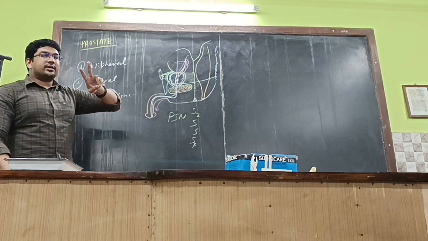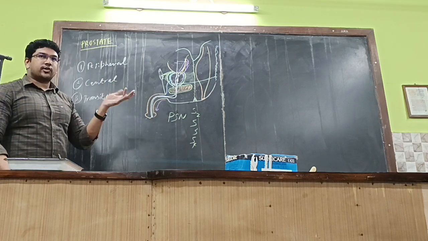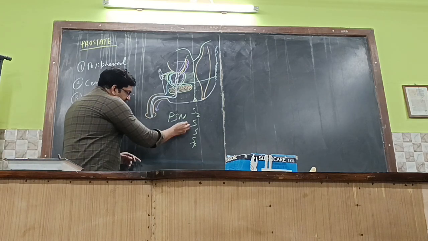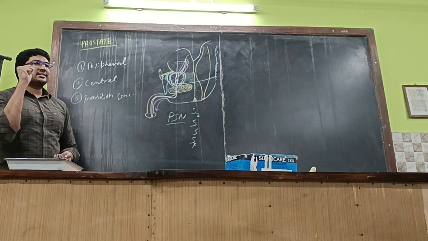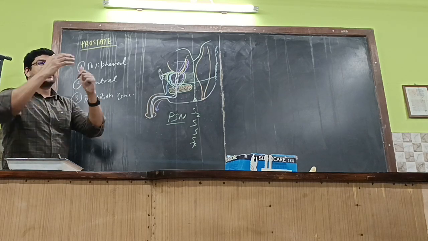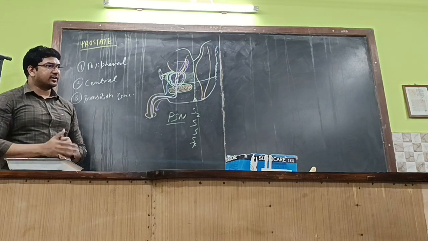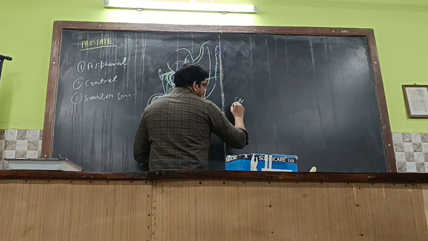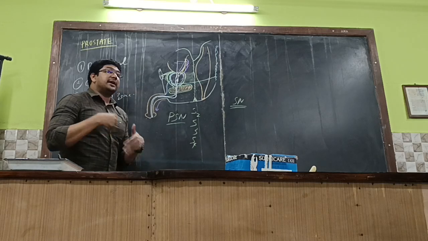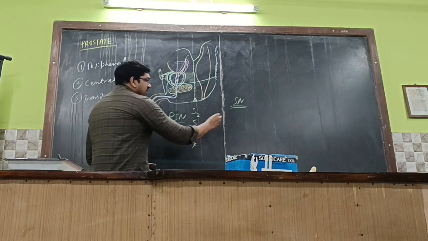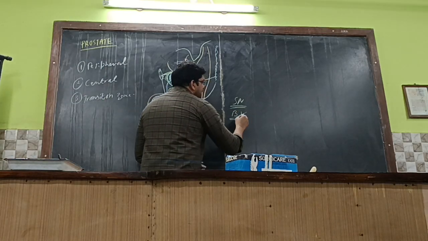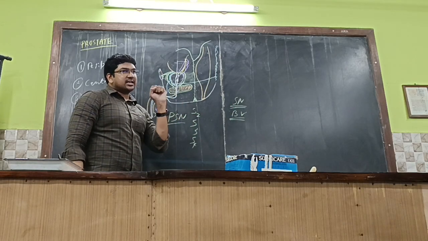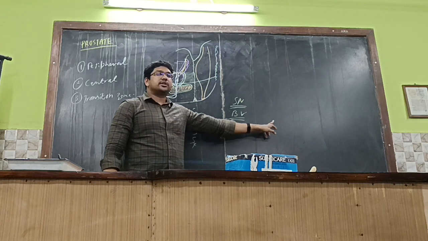See, two entities over here, for any gland, not only the prostate, any other salivary glands, whatever it might be. The parasympathetic nervous system will be squeezing the glands to secrete the secretions, whether mucus or serous. But the sympathetic nervous system will be acting on the blood vessels, which will be constricted so that the blood supply is regulated to that particular gland.